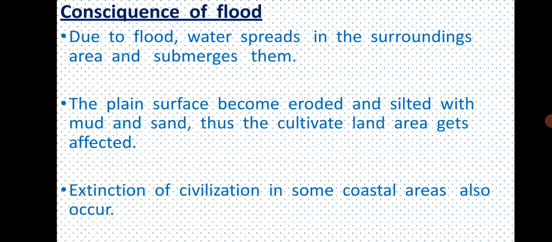What are the consequences of flood? Due to flood, water spreads in the surrounding area and submerges them. The plain surface becomes eroded and silted with mud and sand. Thus, the cultivated land area gets affected. Extinction of civilization in some coastal areas also occurs.